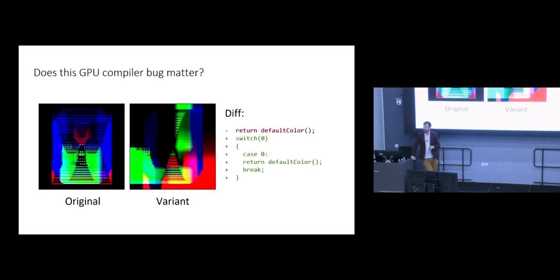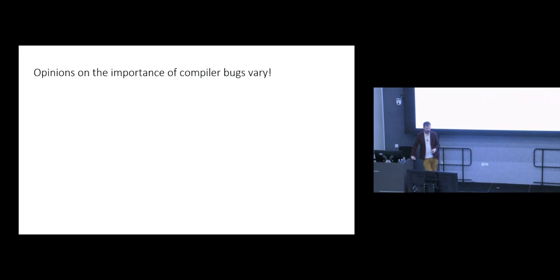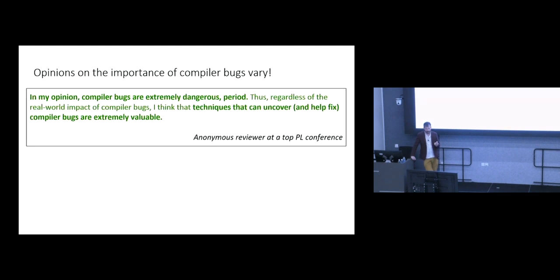You know, I showed you this GPU compiler bug, and we could have an argument about whether this bug matters. Some time ago, Christian Cadar and I, together with our postdocs at the time, Chi and Michael, decided to have a go at investigating this empirically. Because, like I said, opinions in practice on compiler bugs really vary. So this is an anonymous reviewer of actually the first attempt at publishing our empirical study. They rejected the paper, basically saying, in my opinion, compiler bugs are extremely dangerous, period. I'm sorry if you were in the room, reviewer. Thus, regardless of the real-world impact of compiler bugs, I think techniques that can uncover and help fix them are extremely valuable.